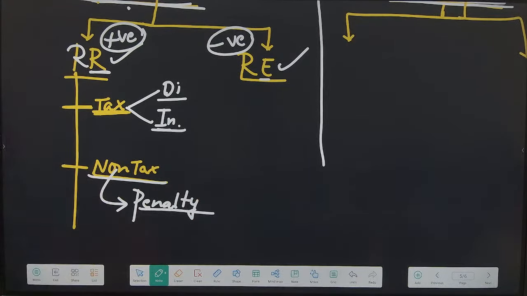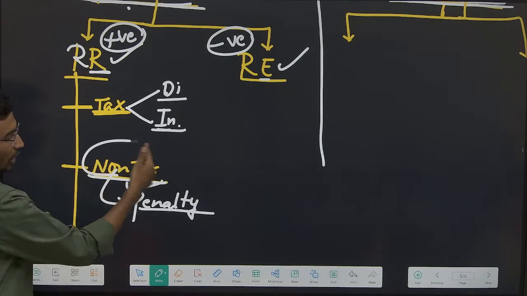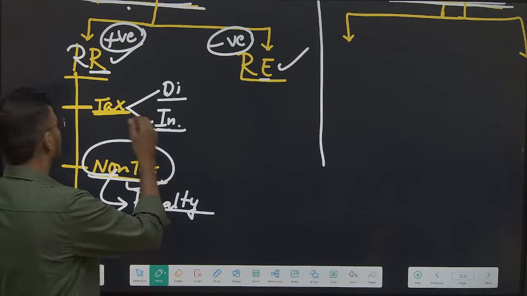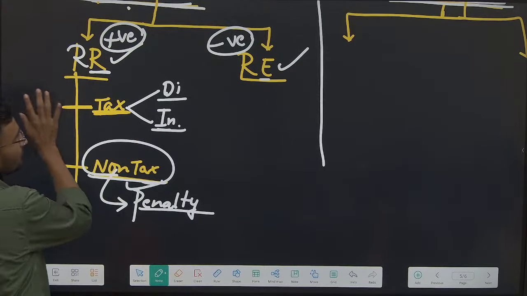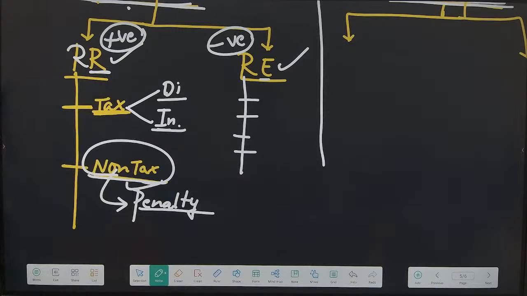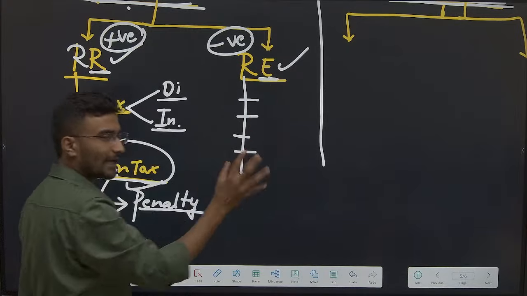The fines, the fees, we call it as non-tax. Okay, now this is non-tax. Now the revenue expenditure, what do you mean by revenue expenditure? Which is expenditure, see, expenditure which is not creating any asset.